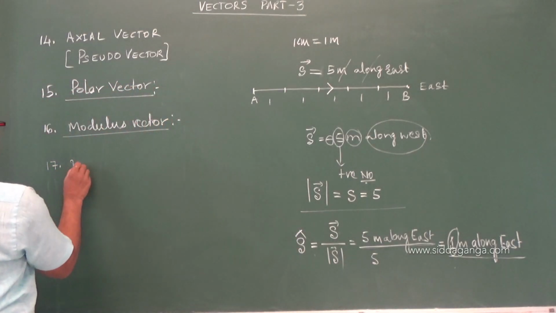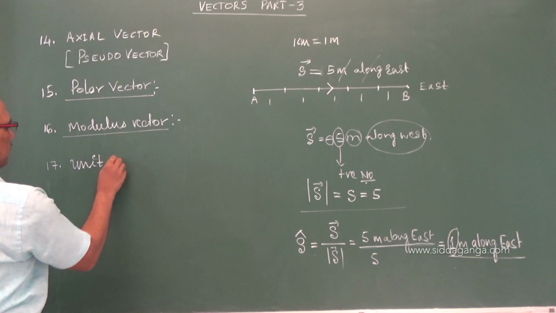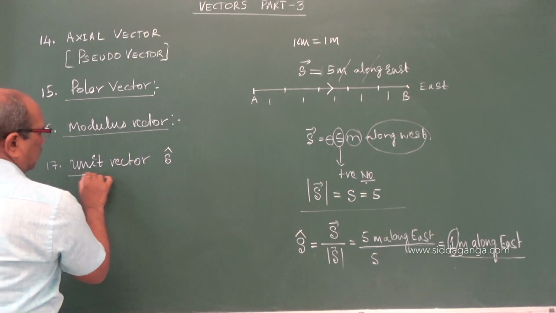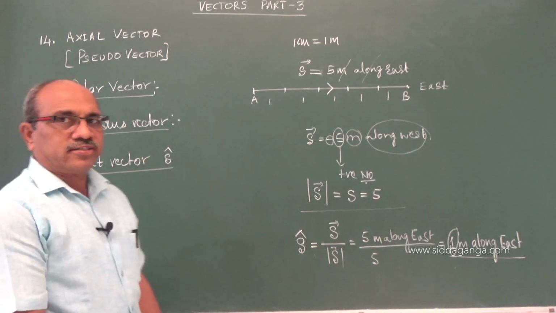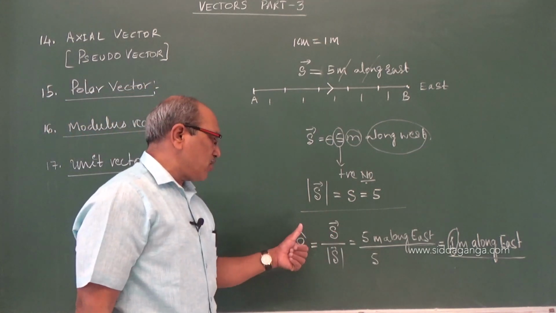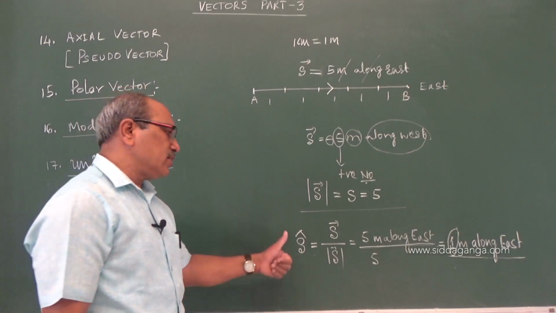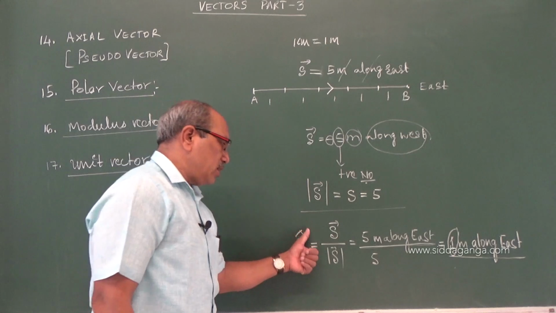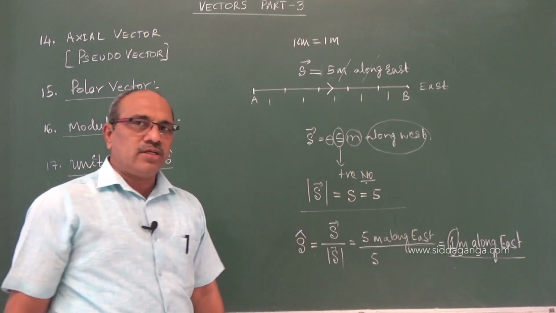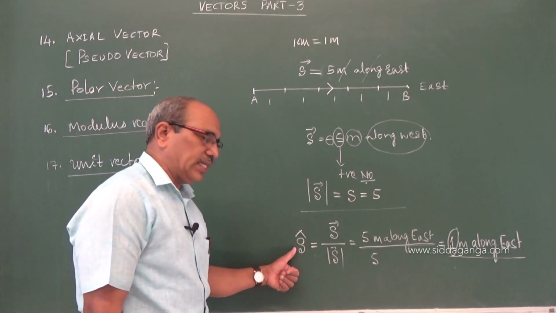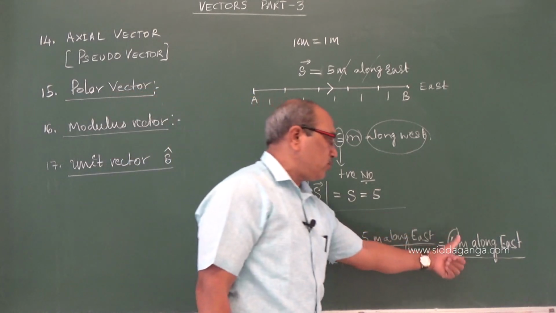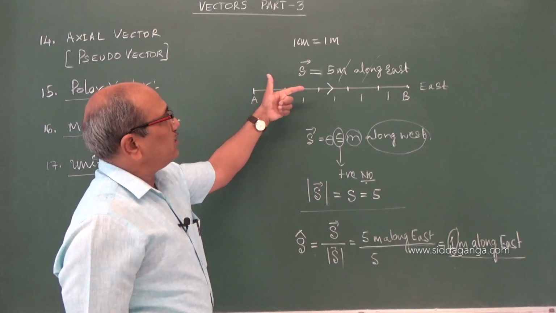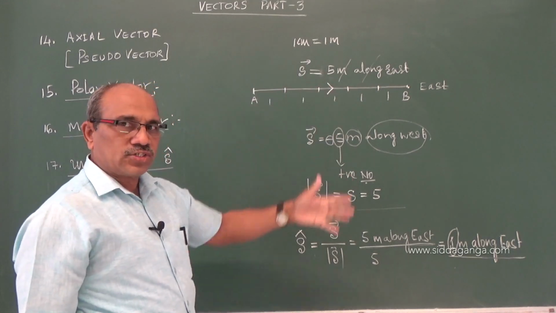The unit vector is represented with a cap or a hat. Very significant one it is. In vector algebra, it refers to the direction. It gives the direction to the vector clearly. Always its magnitude is 1. Here you are given the vector S, which is 5 meter along east.